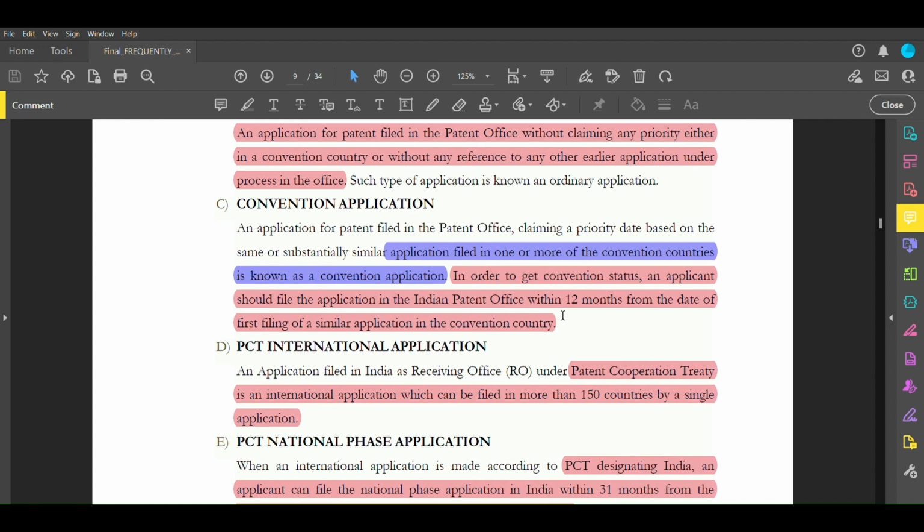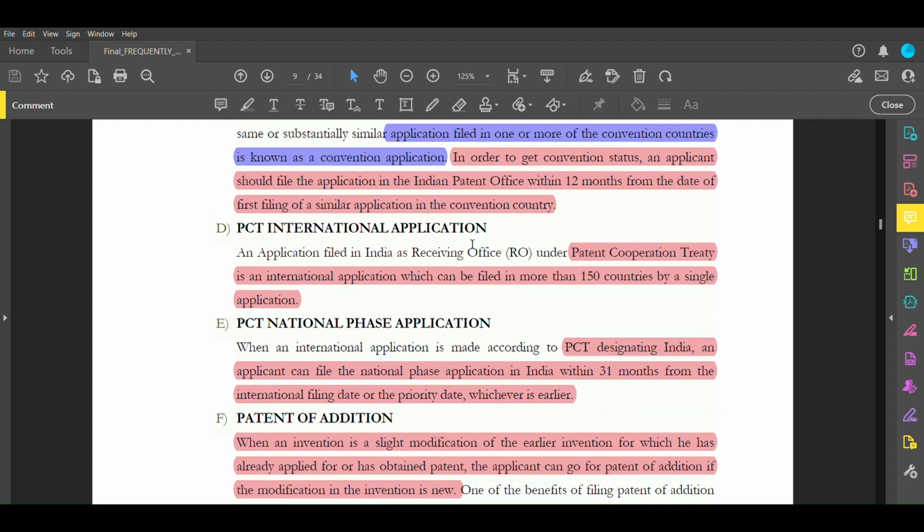So a convention application can be seen like an international application. You have worked on some research and you have filed a patent in India. Now you want to get the same patent for the same research in France also, so you have to file a convention application in France within 12 months of the date of filing of that application in India.